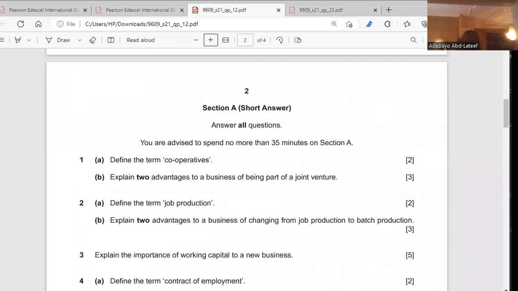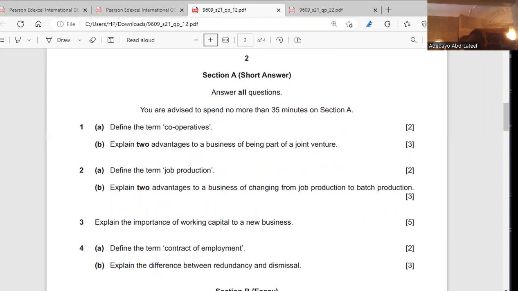Yeah, the first question. Define the term cooperatives. Cooperatives are businesses that are owned, controlled and formed by members of an organization or members of a profession, like teachers, like doctors. They form these cooperatives because of their own interest. It becomes a business, but basically for their own interest. Yeah. Do you understand? We go on.